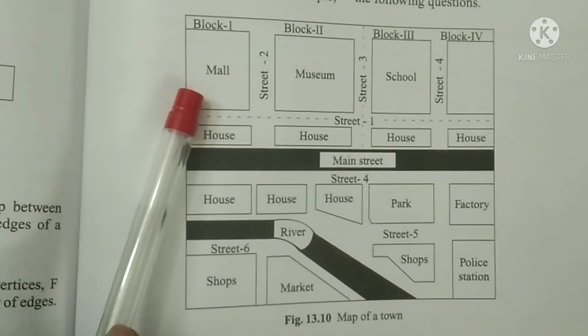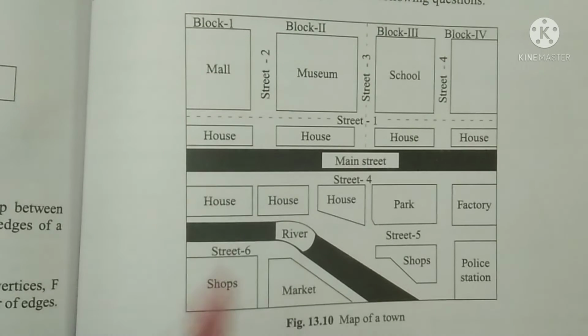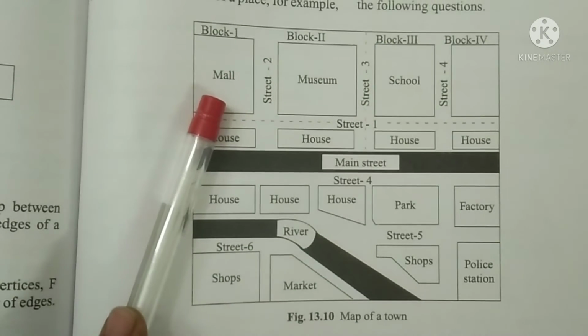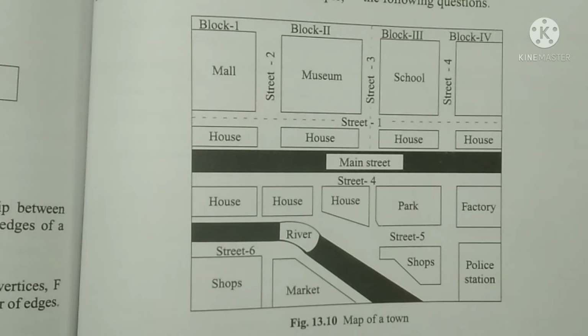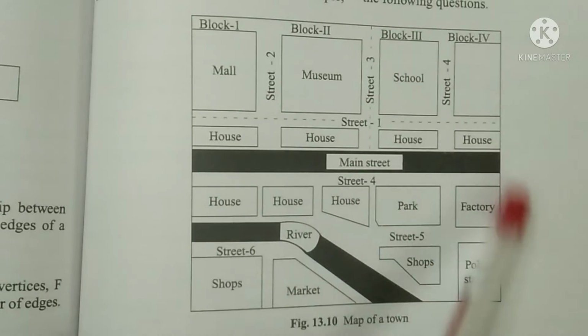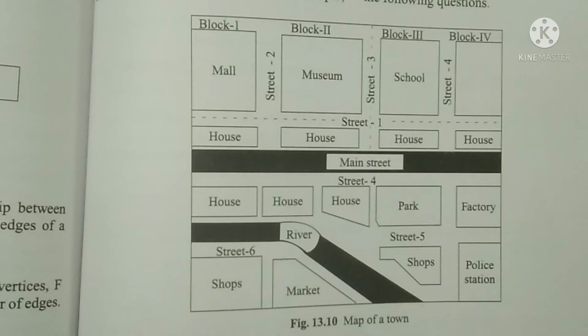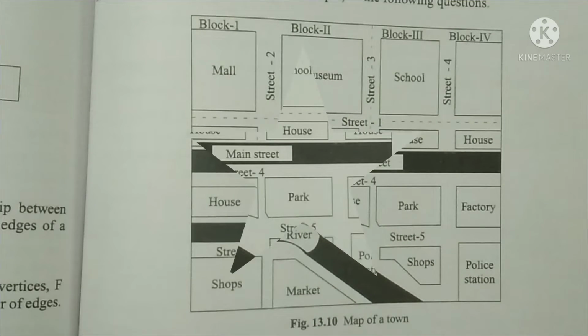So the ratio between the size of the real mall and the size of this rectangle is called the scale, and the scale is very important. Once you take a scale for a particular map, then in between you cannot change the scale. You have to use the same scale to complete this map.